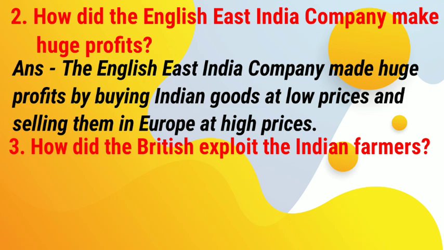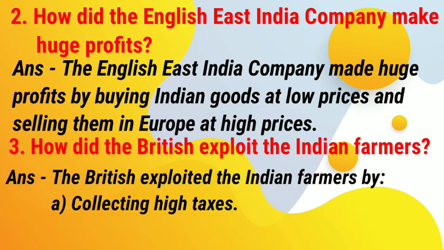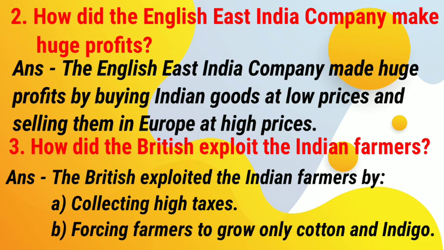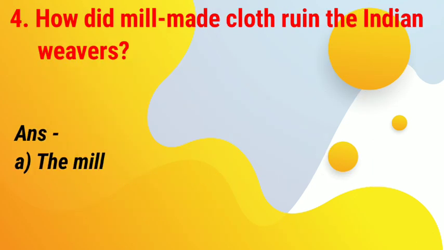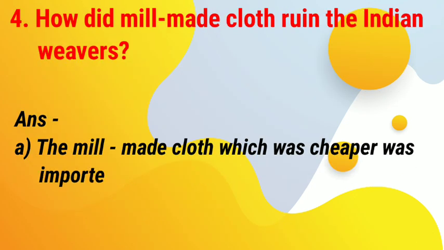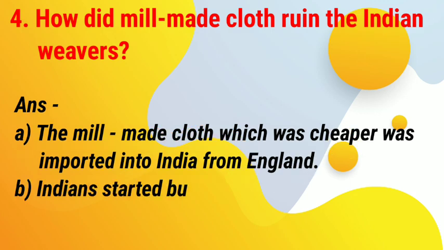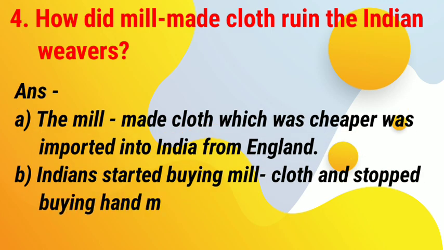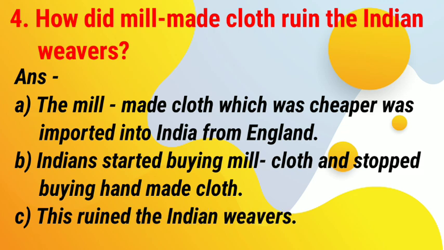3. How did the British exploit the Indian farmers? Answer. The British exploited the Indian farmers by: A. Collecting high taxes, B. Forcing farmers to grow only cotton and indigo. 4. How did mill-made cloth ruin the Indian weavers? Answer. A. The mill-made cloth, which was cheaper, was imported into India from England. B. Indians started buying mill cloth and stopped buying handmade cloth. C. This ruined the Indian weavers.